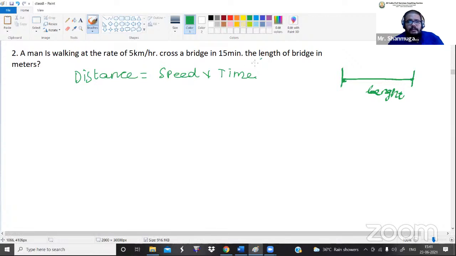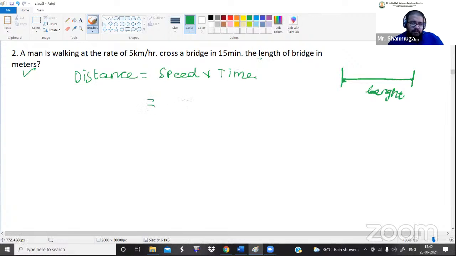Now, what is the question they are asking? The length of the bridge is in meters. We want to find out the answer in meters. If they are asking us to find out the answer in meters, it means we want to convert the kilometer per hour into meter per second, as well as this 15 minutes, this minute value, we have to convert into seconds. Do you understand what I'm saying? So now let me do that.